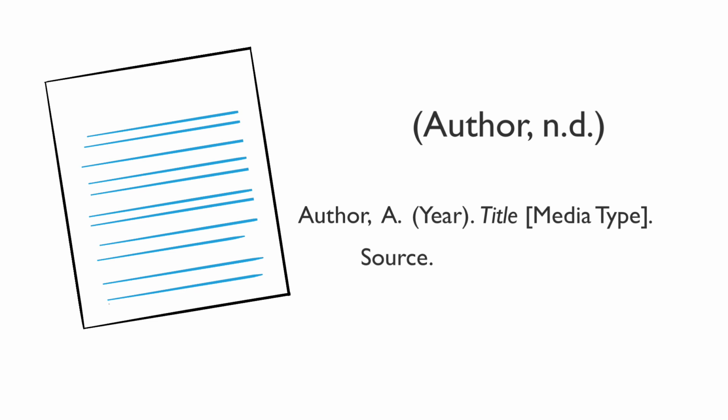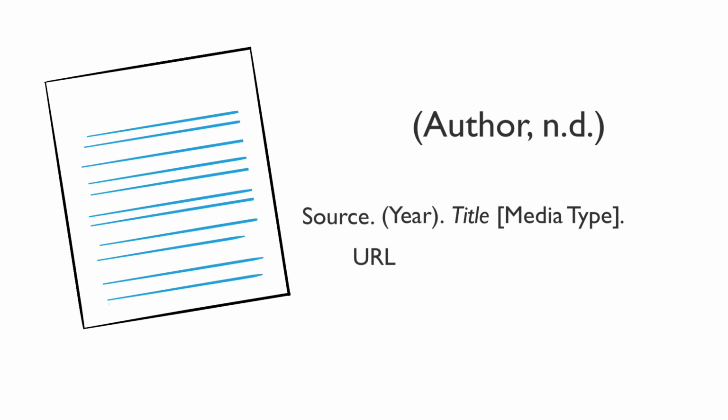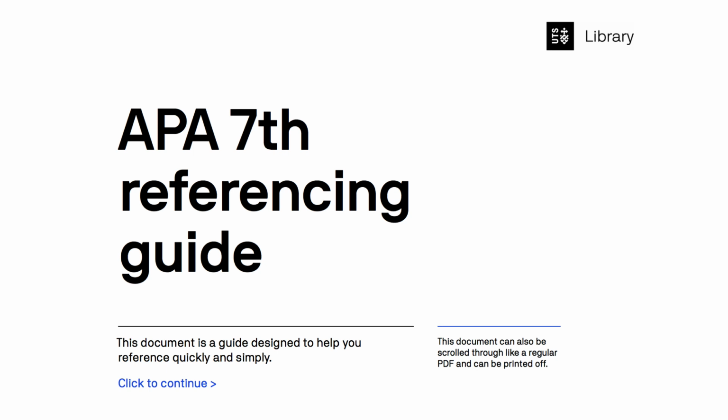At the end of your work, you would then include a reference list entry using the format author, date, title in italics and media type in square brackets, source, and a URL if applicable. If there is no author listed for the image you are using, you can use the source as the author. If the image does not have a title, instead write a brief description of the image inside square brackets. This is the general structure for referencing images. To reference more specific types of images, see the guide available on the library's APA referencing page.